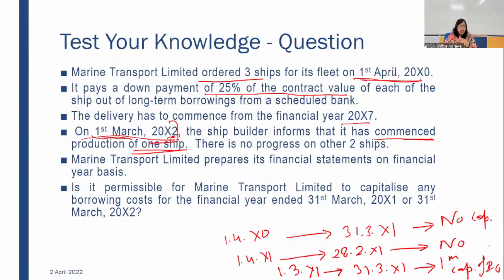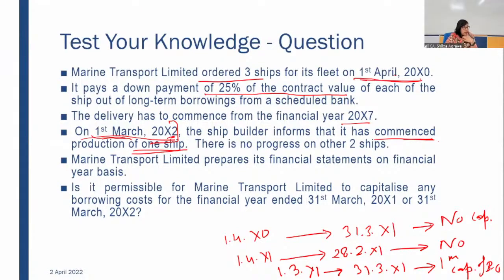We have to meet 3 conditions. Out of the 3 conditions, 2 conditions were already met in the starting, but the third condition was not being met. It met on 1st March 2002. So one financial year went off. Out of the second financial year, 11 months went off. Only for 1 month we have to capitalize the borrowing cost, because all the 3 conditions were not met cumulatively. Okay?